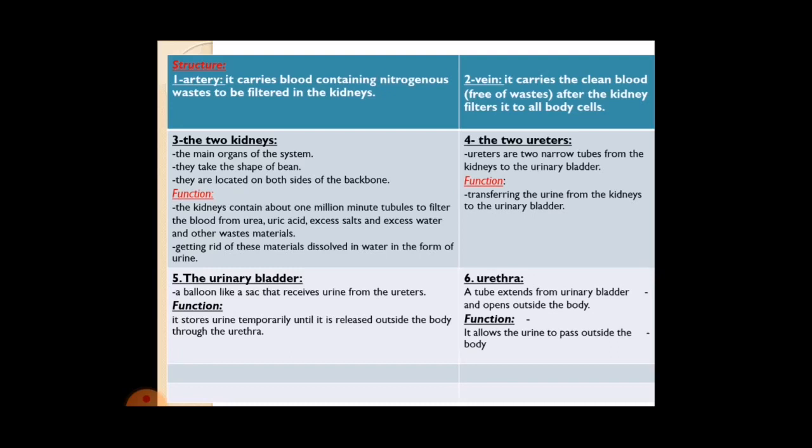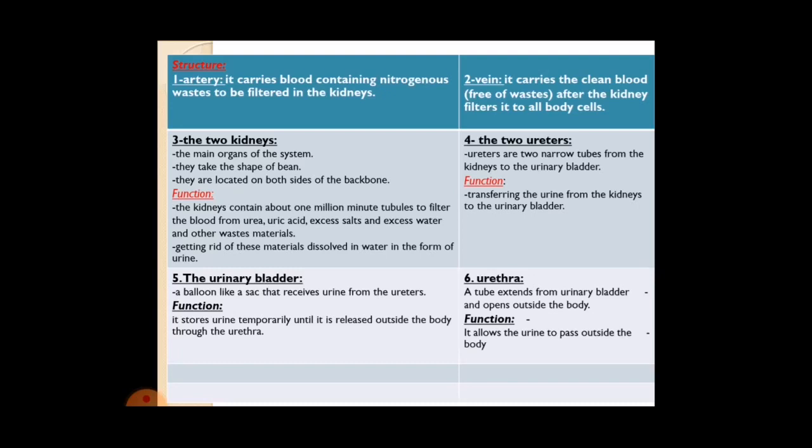What is the function of the kidneys? The kidneys contain about 1 million minute tubules to filter the blood from urea, uric acid, excess salts and excess water, and other waste materials.